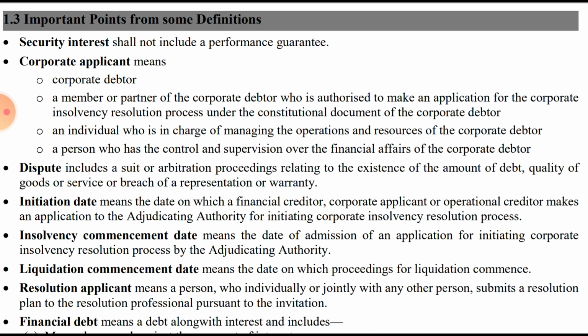So a corporate debtor itself, or a member or the partner who is authorized to make an application under the constitutional document of the corporate debtor.